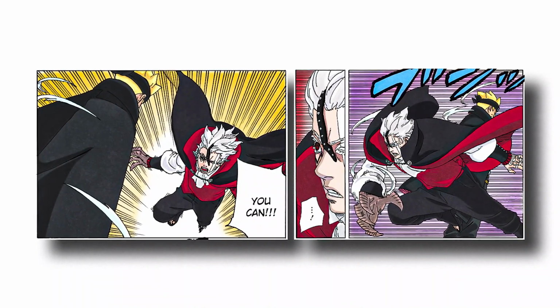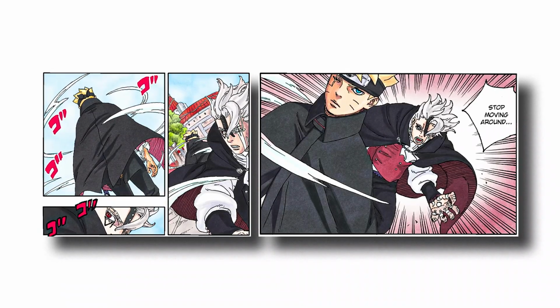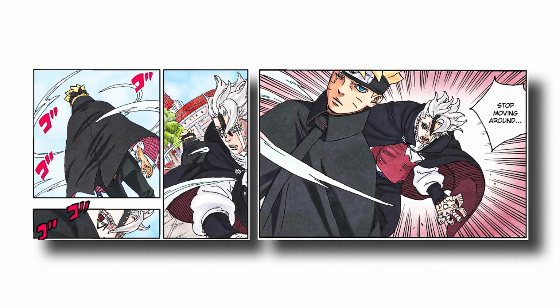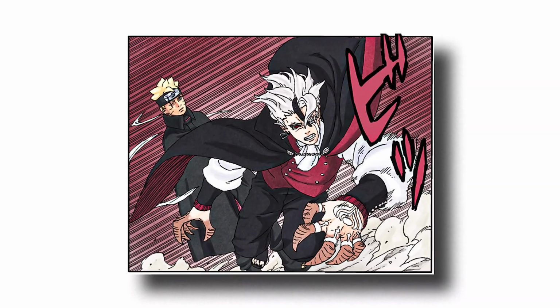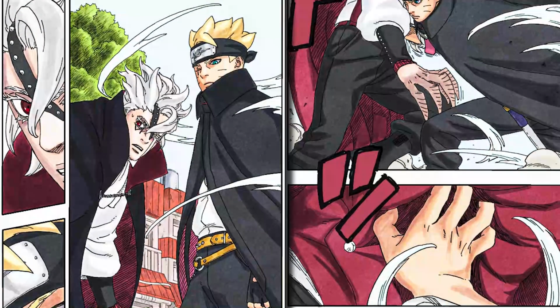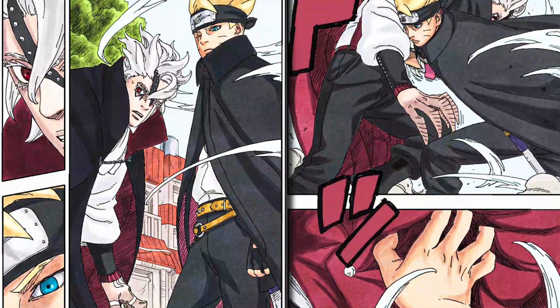Boruto used the flying Raijin technique to instantly teleport behind Code. Code, shocked by how quickly Boruto appeared behind him, told Boruto to stop moving around and attempted another attack. Boruto teleported behind him again, and Code realized Boruto wasn't simply dodging his attacks. He began to wonder what was happening, as Boruto's movements were far beyond normal dodging or using shadow clones. While Code was distracted, Boruto teleported in front of him and hit him with the Rasengan Uzuhiko.